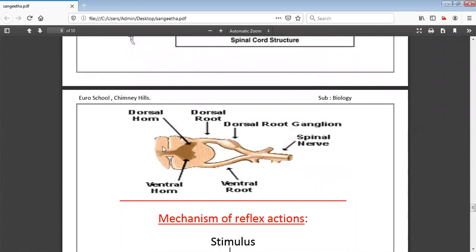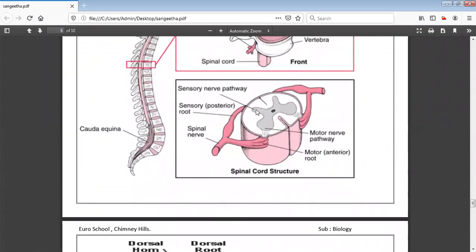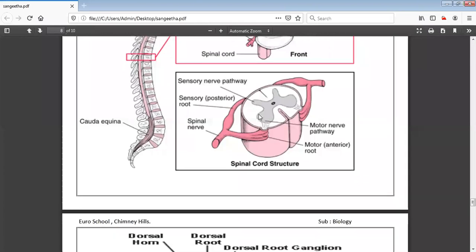So the very important parts of the spinal cord are the dorsal horn as well as the ventral horn, and this entire structure in the center, I'm moving the cursor here, is nothing but the gray matter. This is white matter and this is gray matter. Can you see the color? In the spinal cord structure, inside you have a gray colored structure, that is the gray matter, and surrounding that is the white matter. Is everyone clear with the structure of the spinal cord?